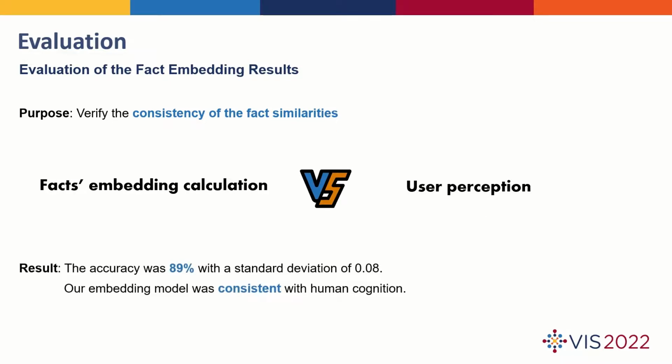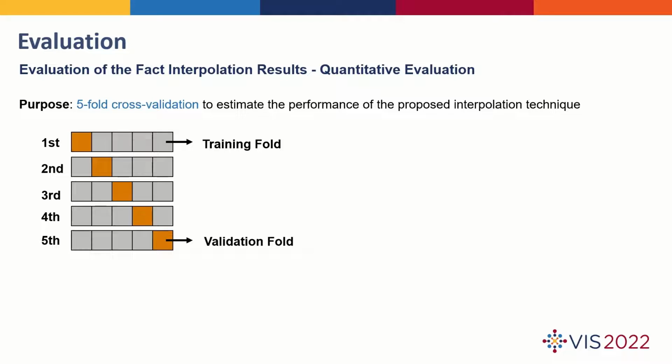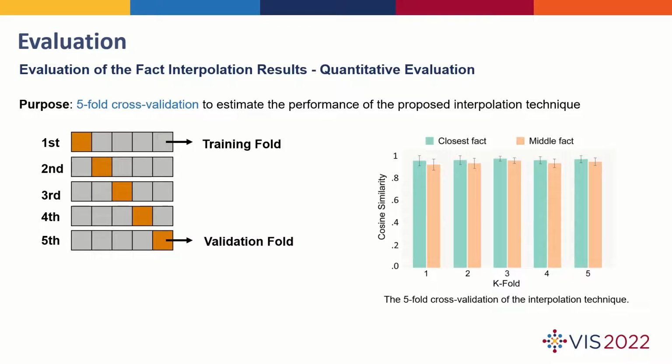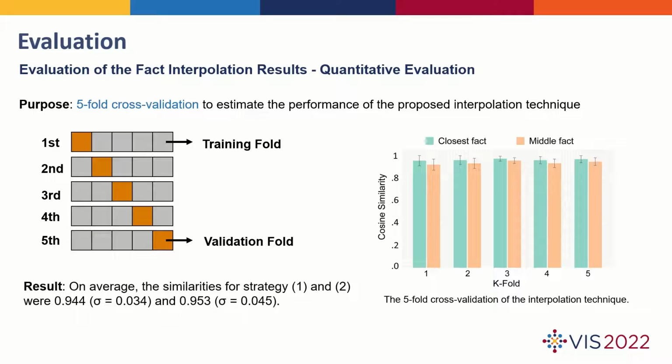The results showed that our embedding model was consistent with human cognition. A quantitative experiment with five-fold cross-validation was used to estimate the performance of the proposed interpolation technique. The results show that the interpolated fact is close to the ground truth.